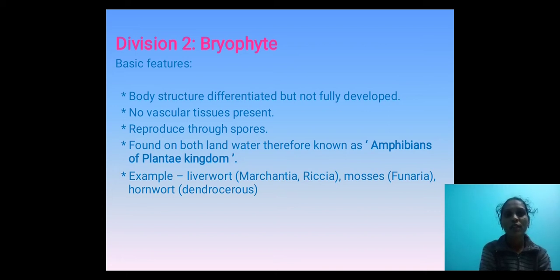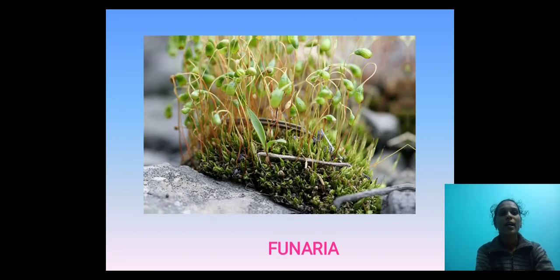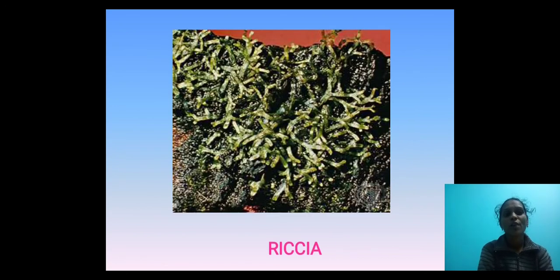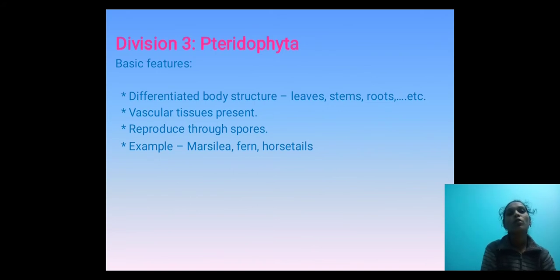Examples: liverworts, that belong to Marchantia, Riccia. Mosses, example Funaria. Hornworts, that is called Anthoceros. This is Funaria. This is the structure of Riccia. Next, come to the third division, that is called Pteridophyta.